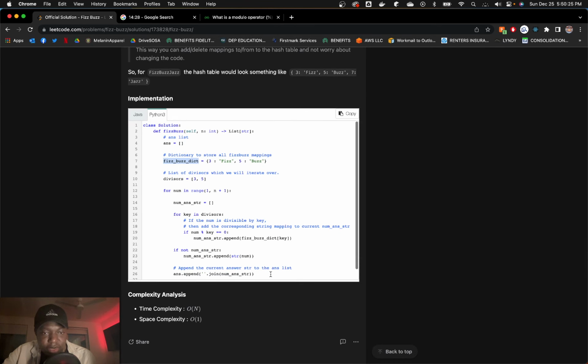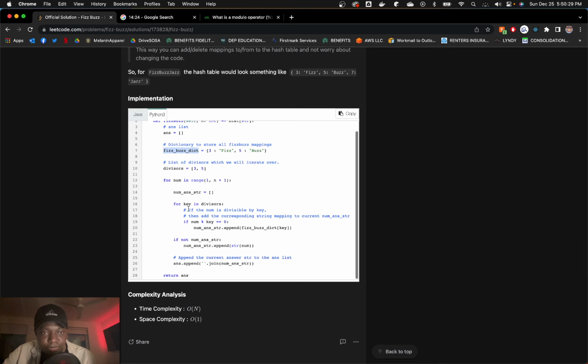But they said append the current answer to, right. So for every divisor, which could just be keys anyway, so add to the answer if it's divisible by the key. If our answer is currently empty, then just append the number as a string. Okay, cool.